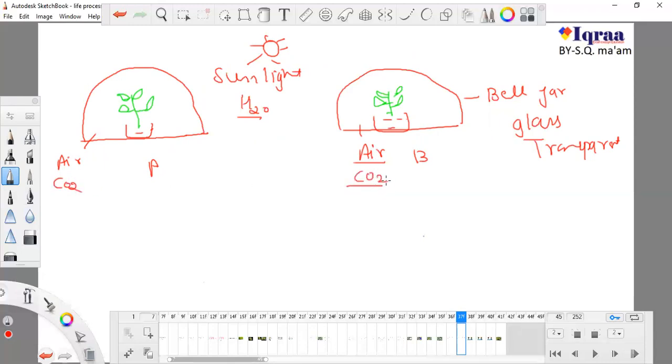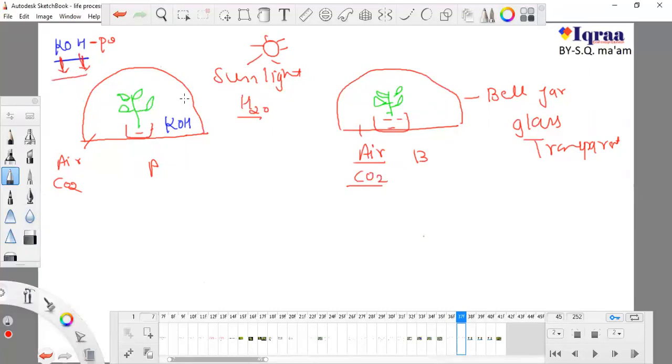So for my experiment I have put in KOH. What is KOH? Tell me what KOH is. I told you about this KOH in the chapter known as acids and bases. This is potassium hydroxide. If you remember, this is a base.